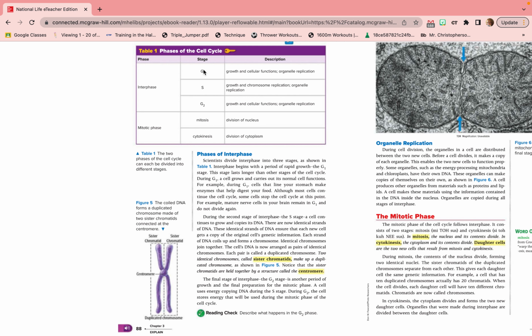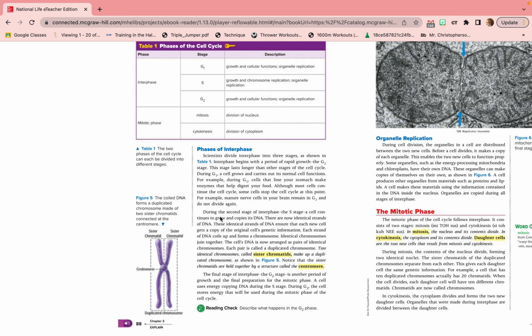So there are some cells in our body that, once they are made, no longer go through cell division, and neurons are one of them. And that is why when people damage their nerve cord, their spinal cord, and basically cut the connection between those neurons, they're paralyzed. They can't use a part of their body. And neurons don't divide again. They don't repair that connection. So take care of them.